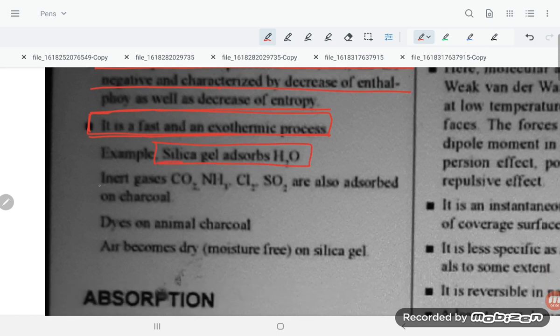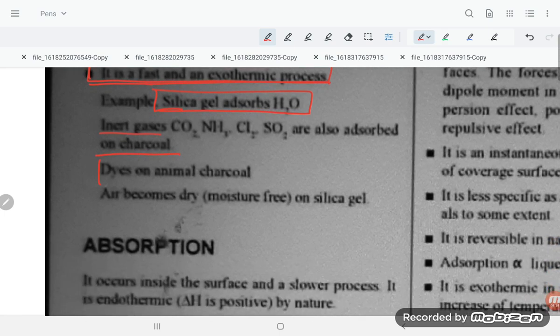Examples: silica gel adsorbs water; gases like CO, NH3, Cl2, SO2 are adsorbed on charcoal; dyes on animal charcoal; air becomes dry, moisture free, in silica gel.